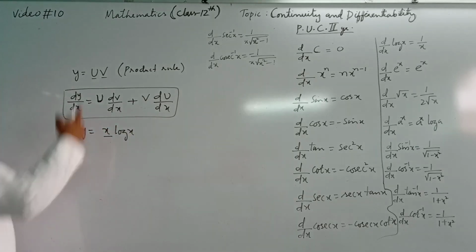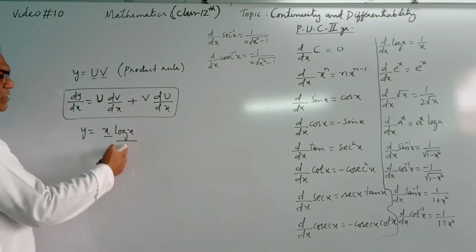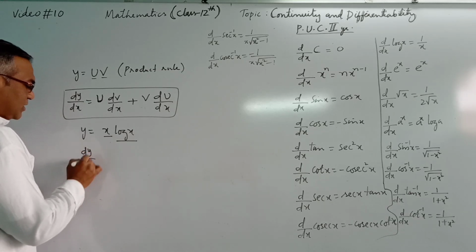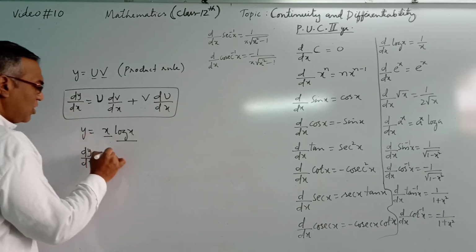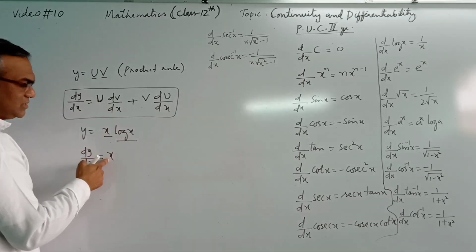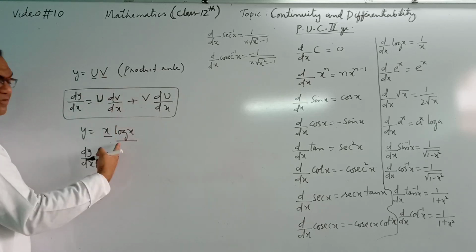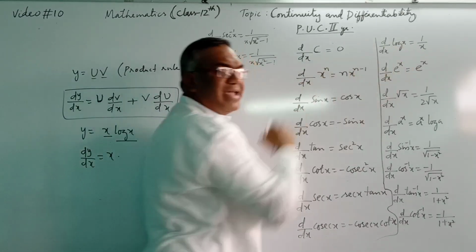This is x, u, and we have another function in product, v. So differentiation of this will be dy by dx is equal to first function u as it is into derivative of second function. What is the second function? Log x. What is the differentiation of log x? Log x is 1 by x.